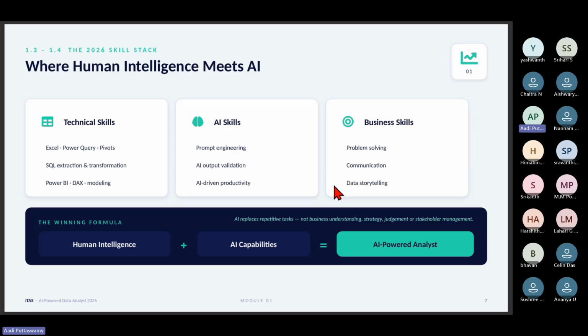Those days are gone, when you say I know VLOOKUP to get the data. No. I've seen nowadays in interviews what they do. They'll send one data set. They'll say, create the reports out of it.